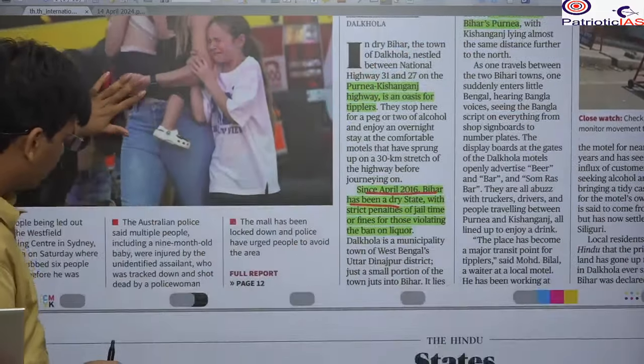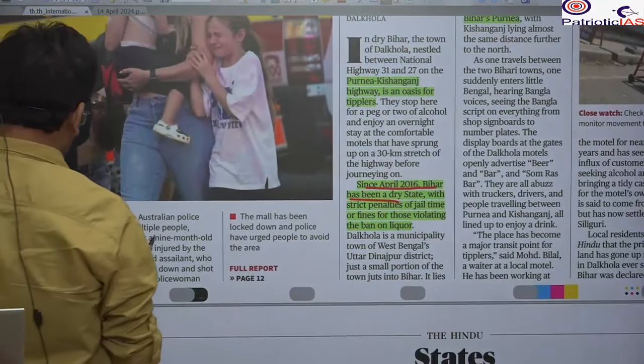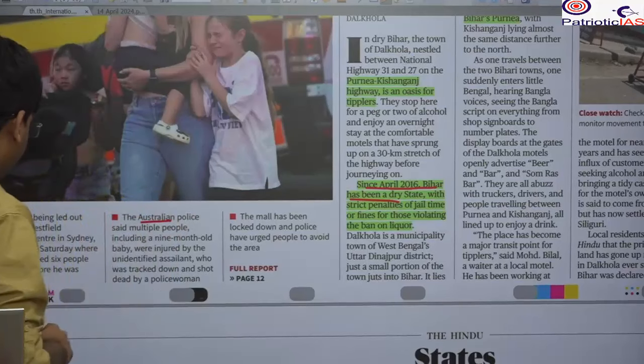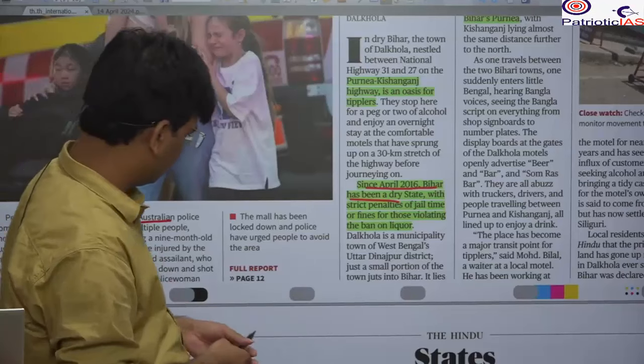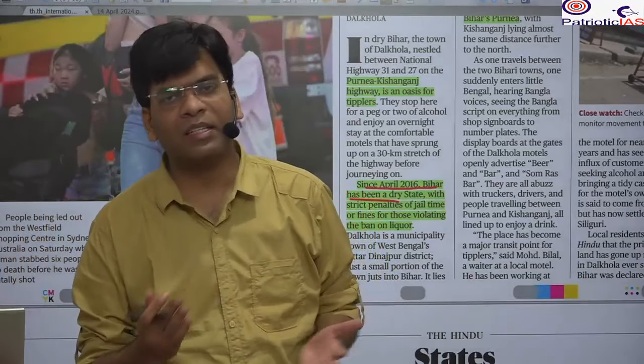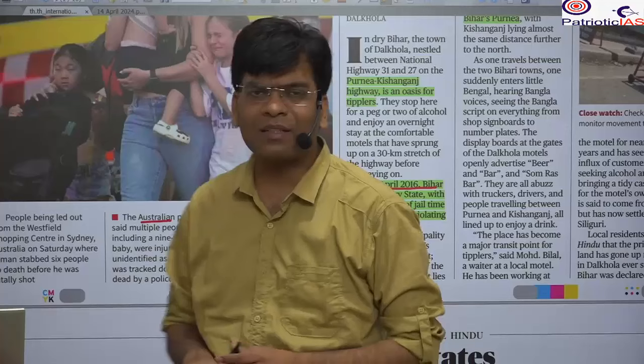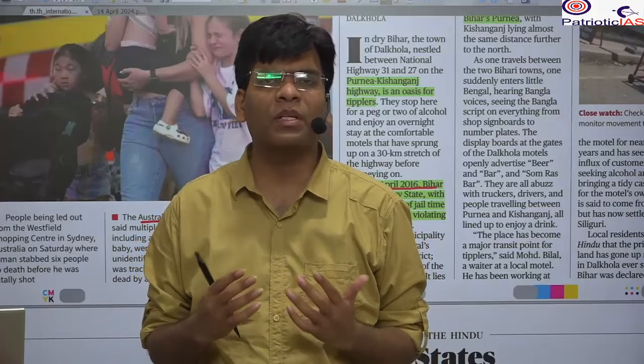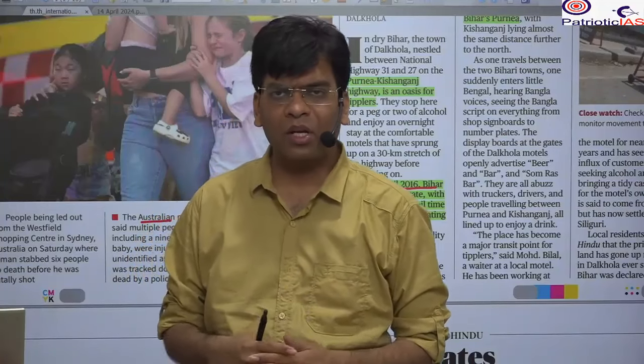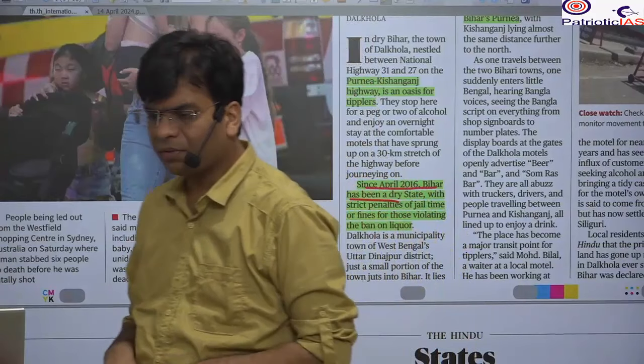Next news, here it is a case in Australia where there has been a stabbing in a mall, and this is the normal thing that is going on here, and again you read, but these are the things that show the mental stress of the people at this particular level. So this is all from the front page.